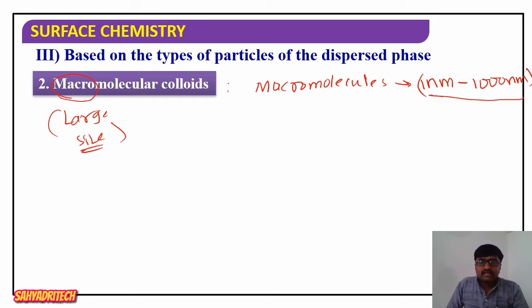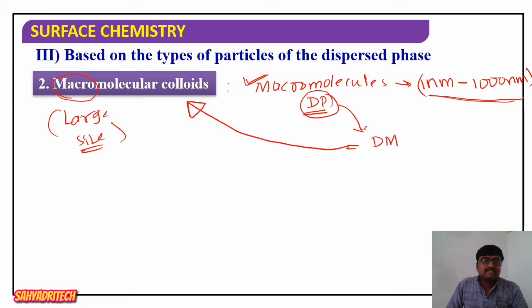What is the colloidal range? 1 nanometer to 1000 nanometer. Such particles are called macromolecules. These macromolecules act as a dispersed phase. When these macromolecules are added to a suitable dispersion medium, the resultant colloid is called a macromolecular colloid.